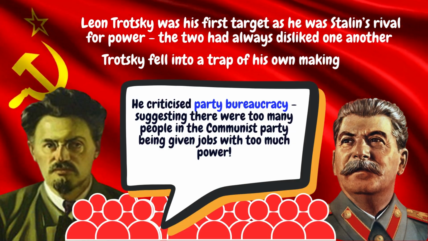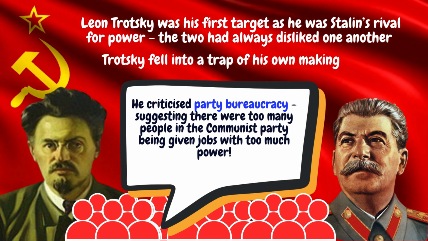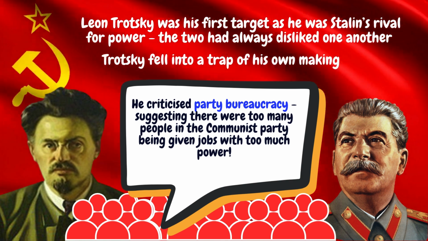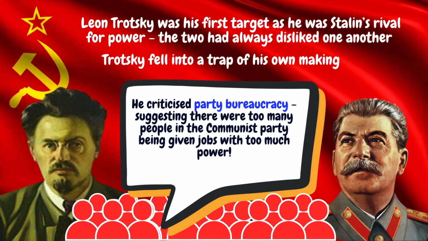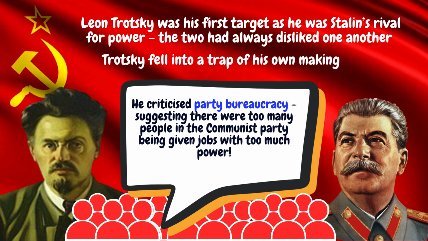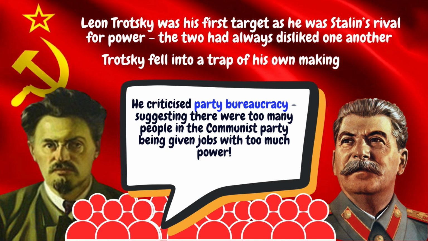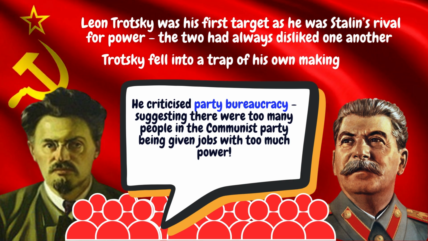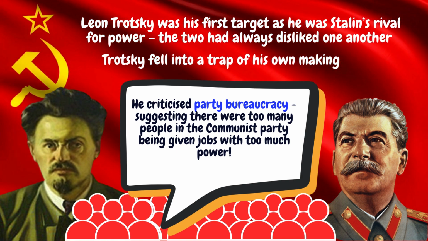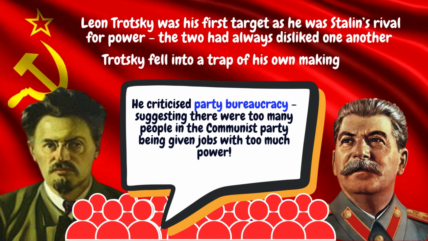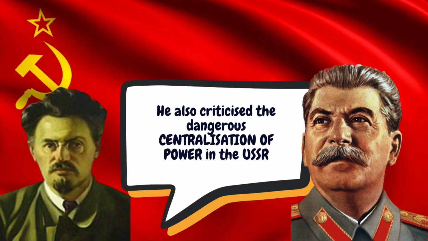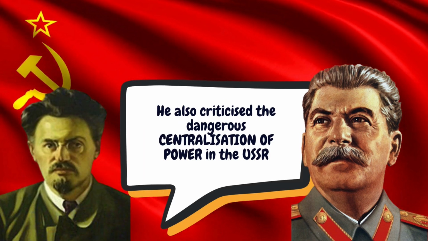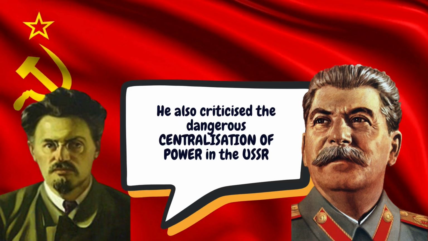The two had always disliked one another, and Trotsky fell into a trap of his own making. He starts off by criticising party bureaucracy. He suggests that there's too many people in the Communist Party being given jobs with too much power. This is really aimed at Stalin and Stalin's bureaucratisation of the party and how much control he has from it. He also criticised the dangerous centralisation of power in the USSR. Again, this aimed at Stalin and Stalin's supporters.